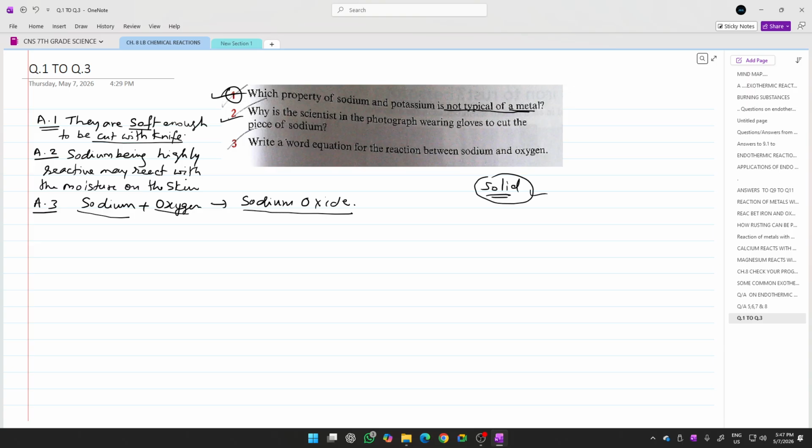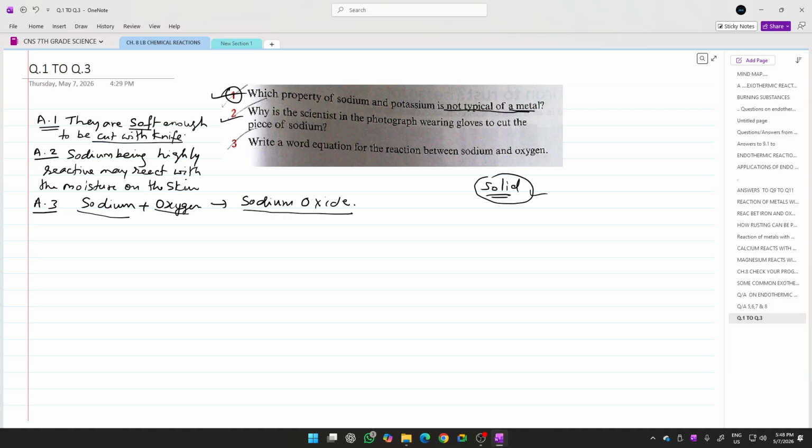Question number 2 is, why is the scientist in the photograph wearing gloves to cut the piece of sodium? Now, these are questions taken from your textbook, and in the textbook there's a photograph in which the scientist is wearing gloves and cutting the piece of sodium with a knife. So the question asks, why is he wearing gloves? The reason is sodium, being highly reactive, may react with the moisture on the skin.